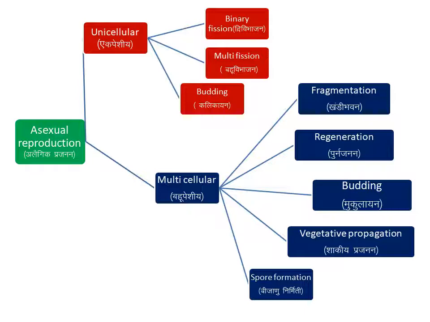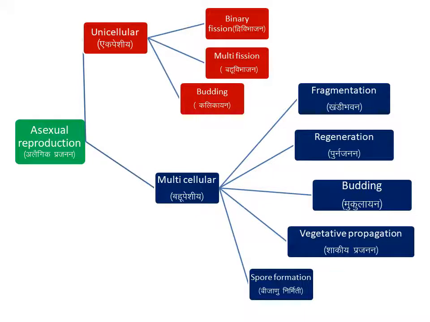Asexual reproduction takes place in unicellular organisms by three sub-methods. First one is binary fission. Example, Paramecium, Euglena. Second one is multiple fission. Example, amoeba. Then budding method. Example is yeast.